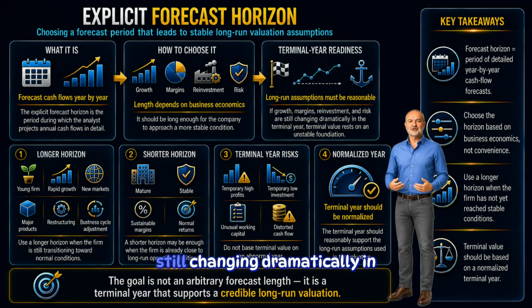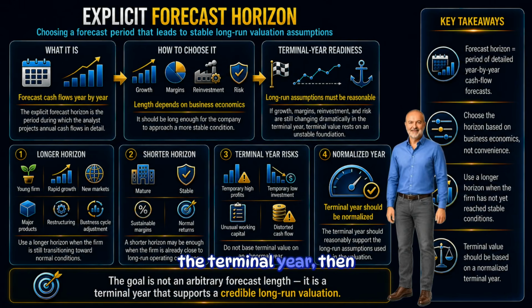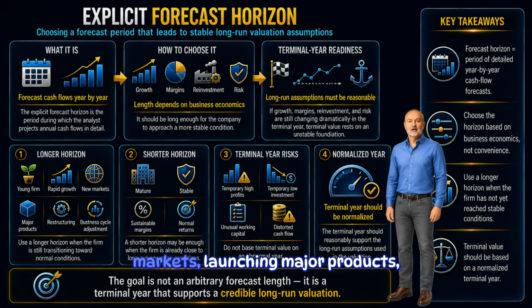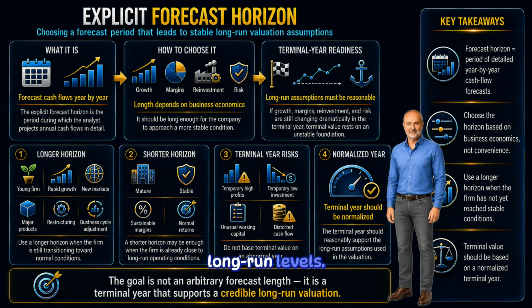If those items are still changing dramatically in the terminal year, then terminal value may be based on an unstable foundation. A longer forecast horizon may be appropriate when the company is young, growing rapidly, entering new markets, launching major products, restructuring operations, or moving through a business cycle that is not representative of normal conditions. A shorter forecast horizon may be appropriate when the company is already mature, stable, and earning margins and returns that are close to sustainable long-run levels.